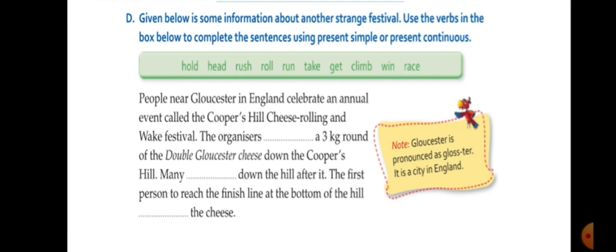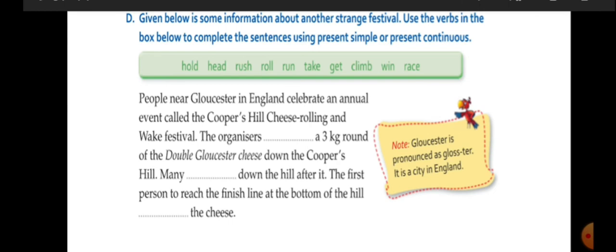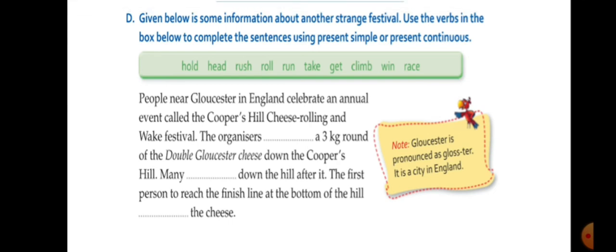Now, given below is some information about another strange festival. Use the verbs in the box below to complete the sentences using simple present or present continuous tense. Here you are given the options and you are going to fill the blanks. People near Gloucester in England celebrate an annual event called Cooper's Hill Cheese Rolling and Wake Festival.